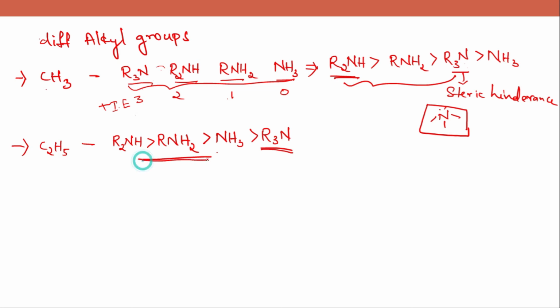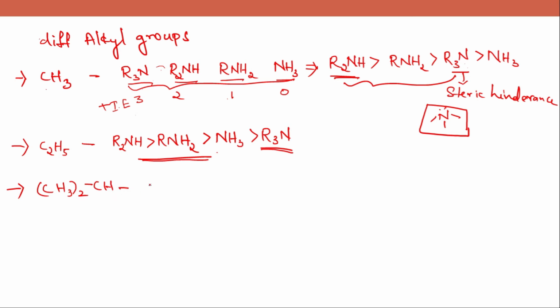So this is the trend when alkyl group is C2H5, and when the alkyl group is isopropyl, that means CH3 twice attached to CH.